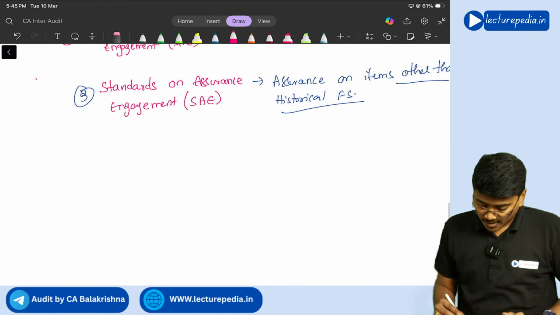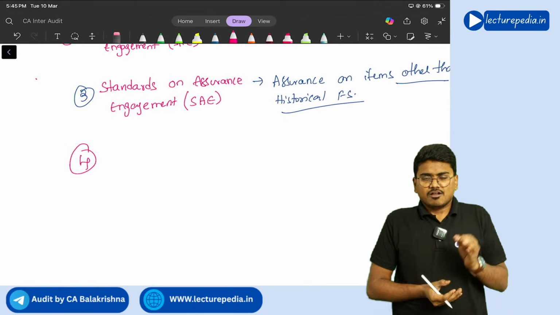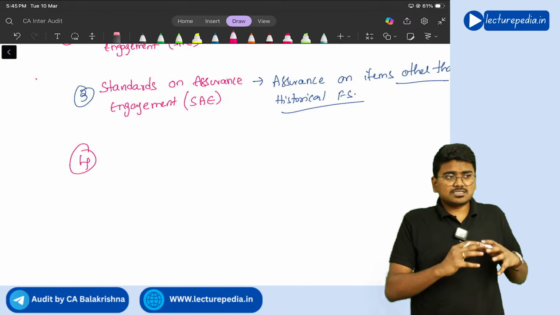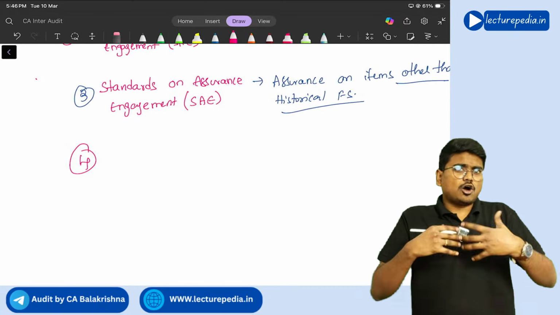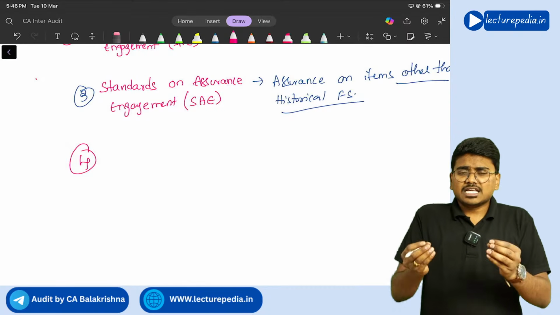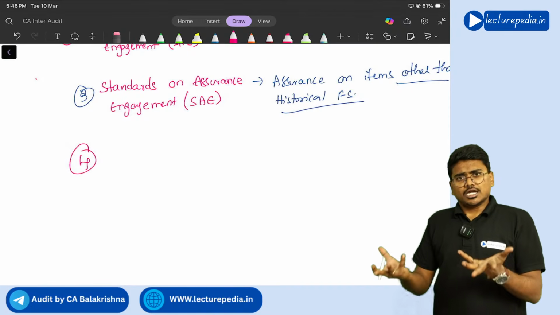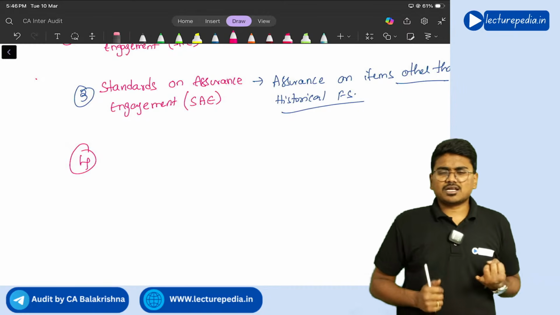Next, the fourth one. Now, will a CA firm accept only the engagements in which it has to provide assurance, or will it also accept engagements in which there is no requirement to provide assurance? Of course, it will accept all types of engagements, like preparation of income tax return.